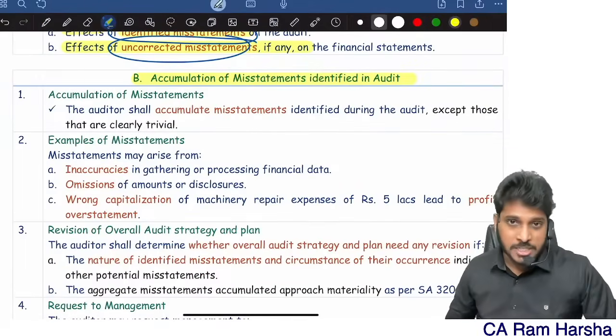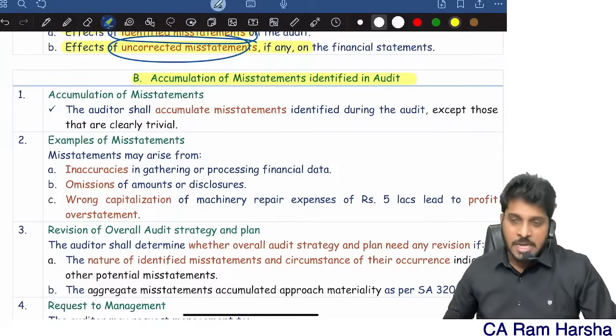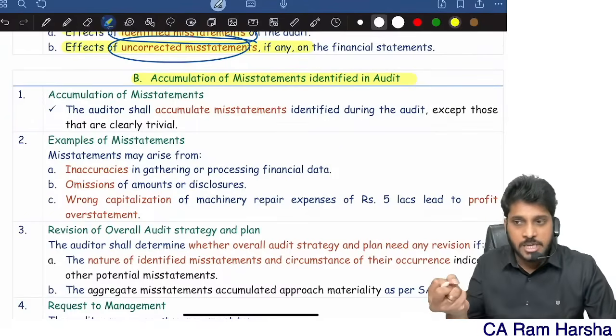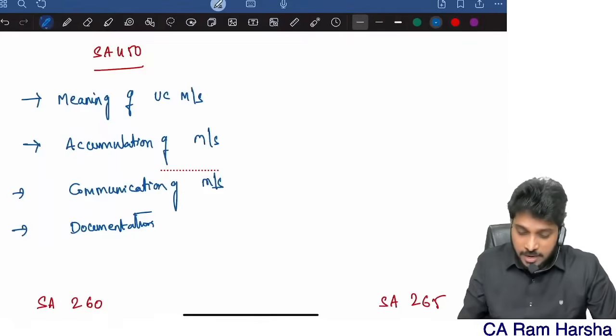Now, first of all, accumulation. What do you mean by accumulation of misstatements? Whenever we are doing an audit, whenever we find any mistake, we should accumulate it. Now, here there are 3 levels of materiality.